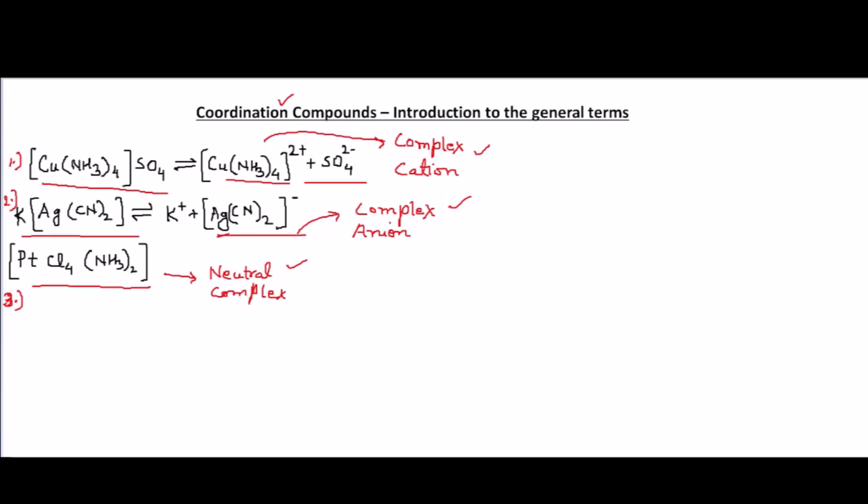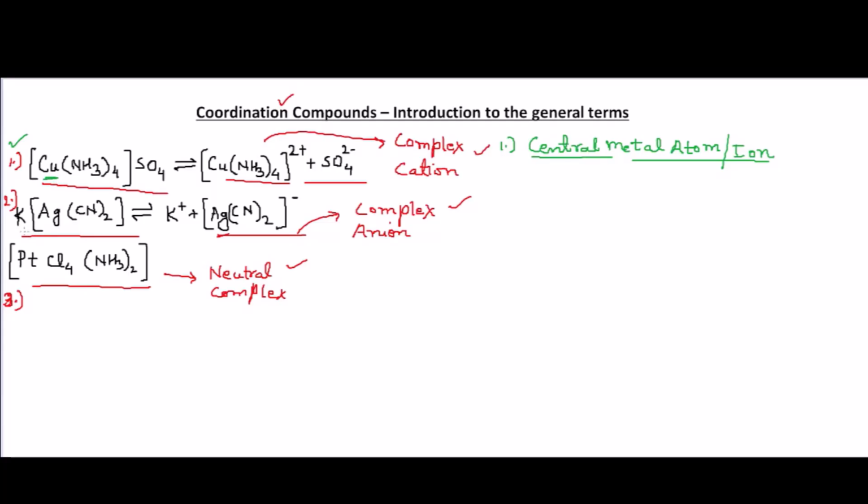There are a few terms which are very important when we deal with coordination compounds. The first important term is the central metal atom, or central metal ion, whatever is the case: ions in the case of complex ions and atoms in the case of neutral complexes. The central metal atom has to be a metal atom which is central to the system. In the first example, there is just one metal, copper, and this is the central metal atom.